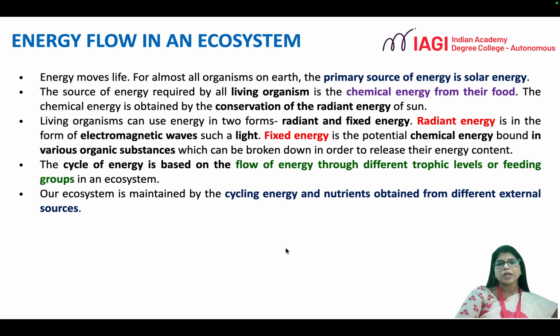So with this we have understood how the biotic and abiotic components of our ecosystem are interconnected and how every component plays an essential role in maintaining the balance in the environment. If any one of the organisms or any one of the factors is defective or is missing, then it is going to affect the entire ecosystem. With this, we have come to the conclusion of this particular topic: ecosystem, its types, structure and flow of energy in ecosystem.